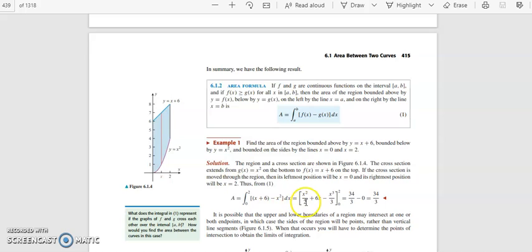Upon integrating you will get x square by 2 plus 6x minus x cube by 3 from 0 to 2. So that is 2 plus 12 minus 8 by 3. At 0 all the terms will be 0, so upon simplifying you will get 34 by 3. So that is the required value of the integral.